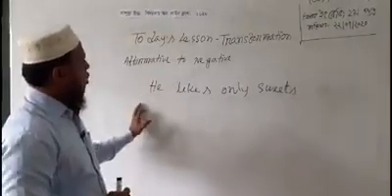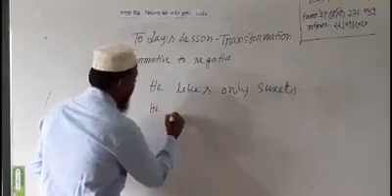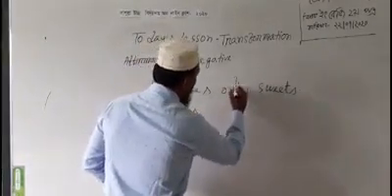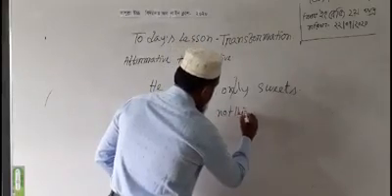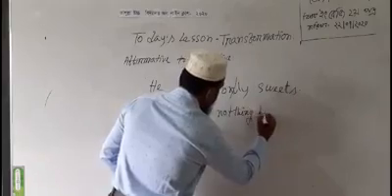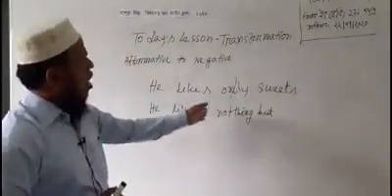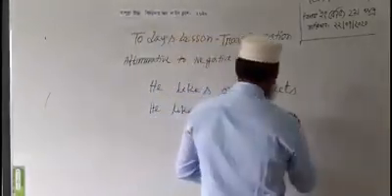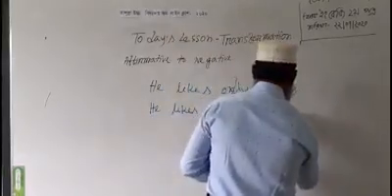So the subject and verb never change. He likes nothing but sweets.